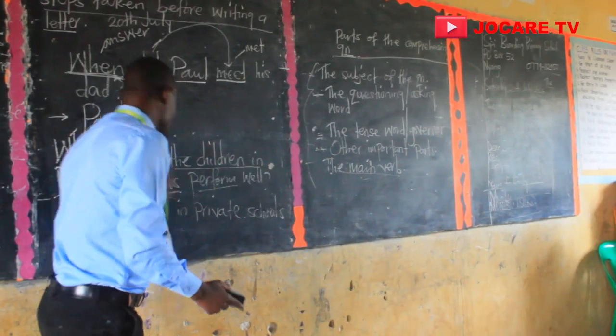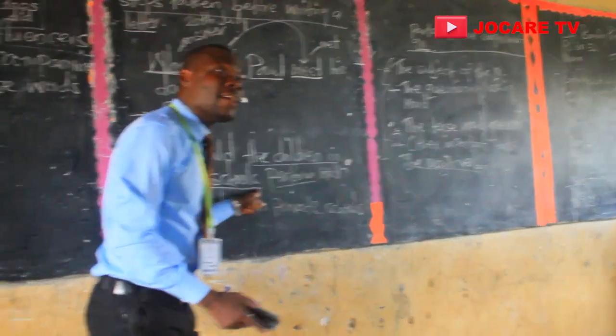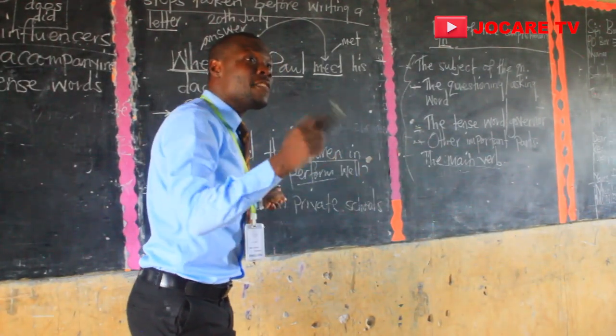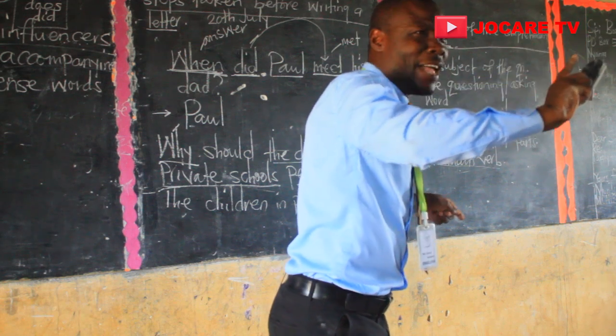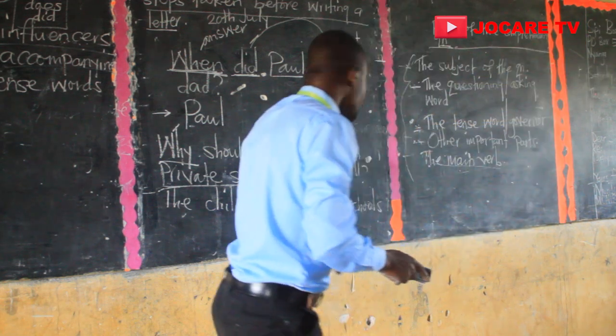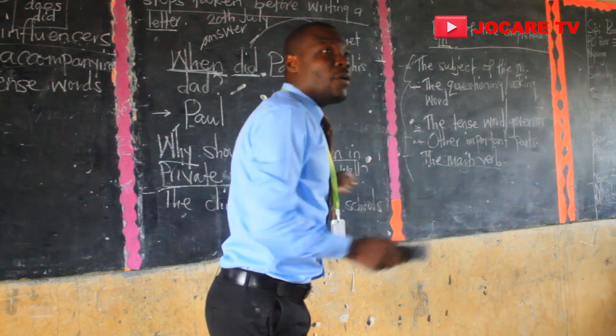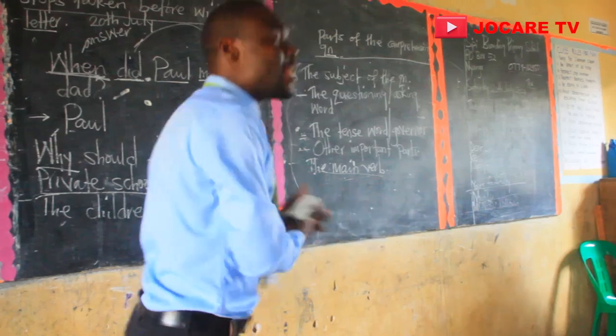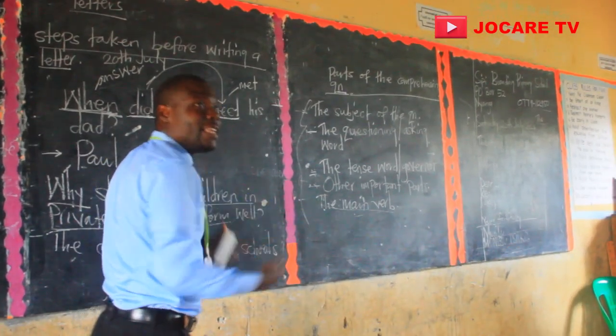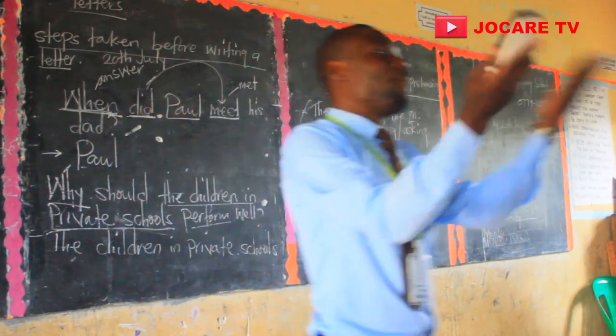The children in private schools. Not they. The subject begins the answer. These ones are wrong.